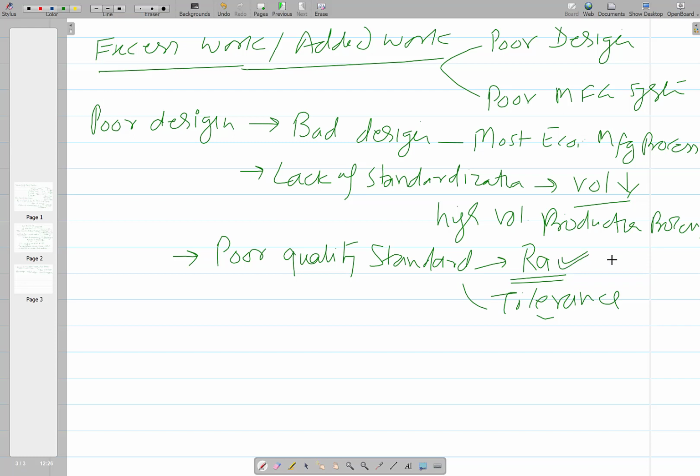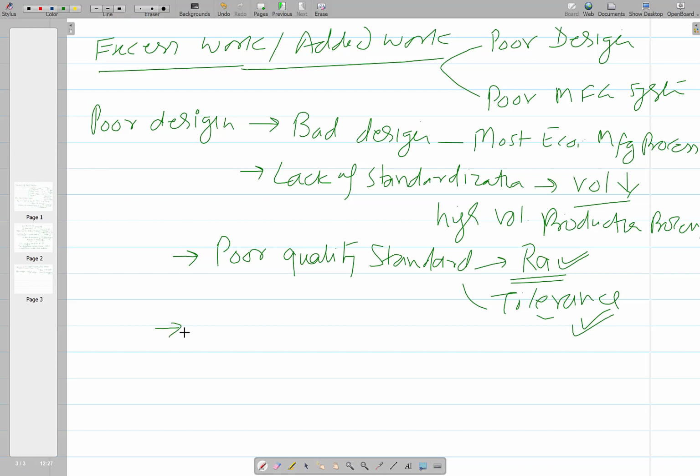So setting the right ones, which will really be as per the need or for a given requirement, the surface roughness and tolerance related things need to be fixed. Otherwise we have to do extra work to realize a very high surface finish or to maintain a very close tolerance.